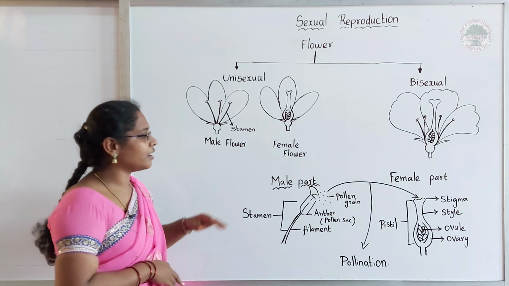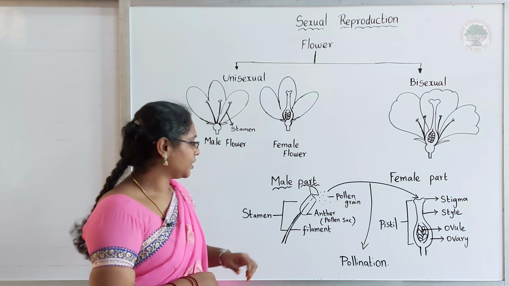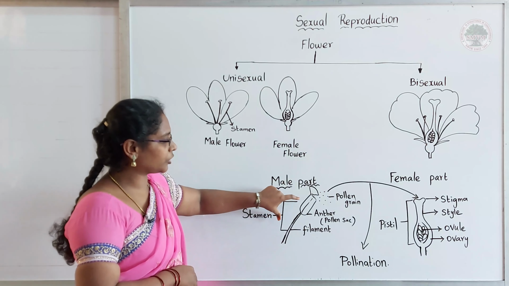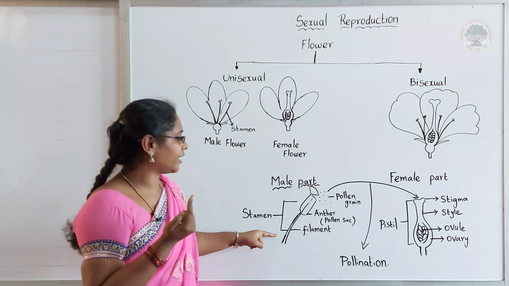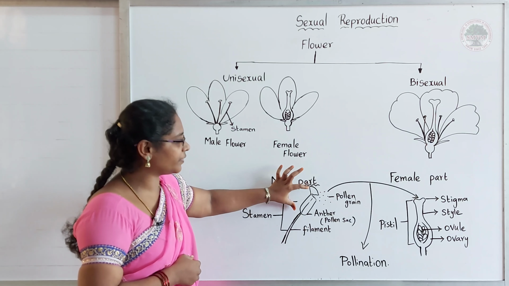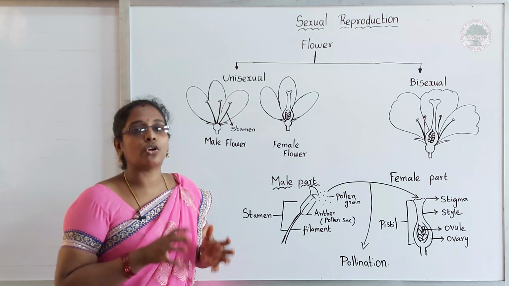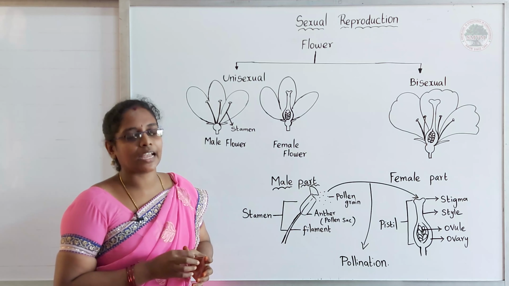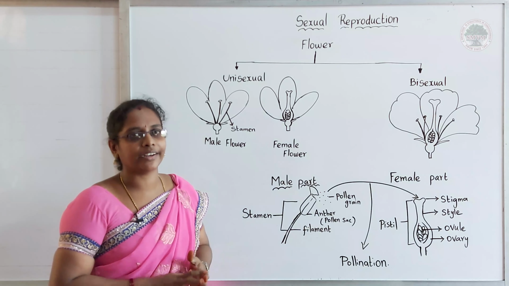Next, let's see the male part and female part of the plant. If you see the male part closer, you can see a very small stick-like filament is present, and at the end of the filament you can see the anther. This anther is also called the pollen sac because it consists of very fine pollen grains.